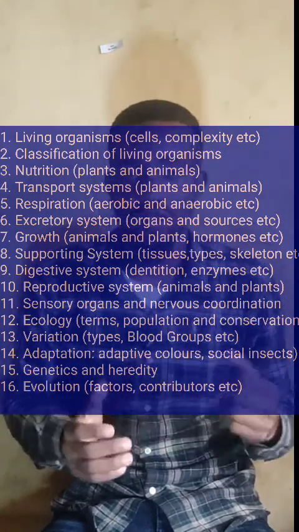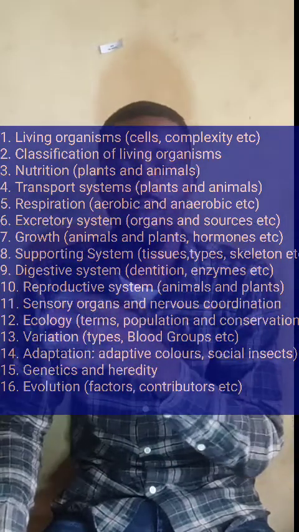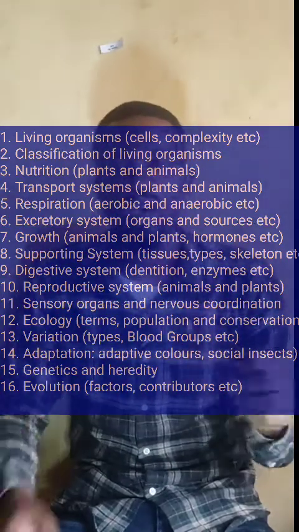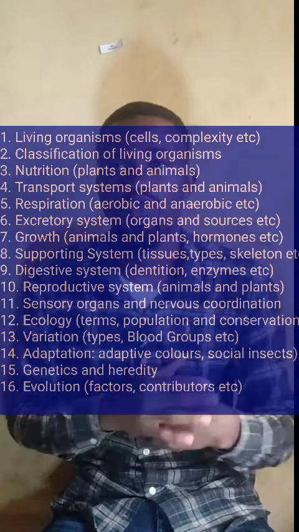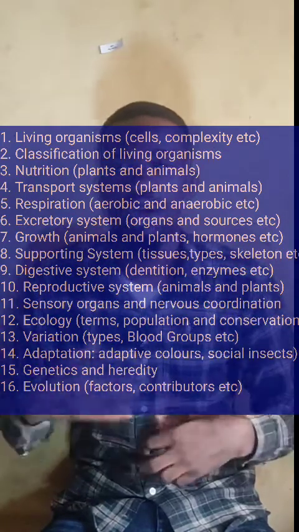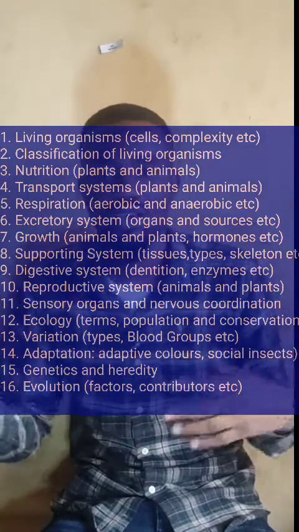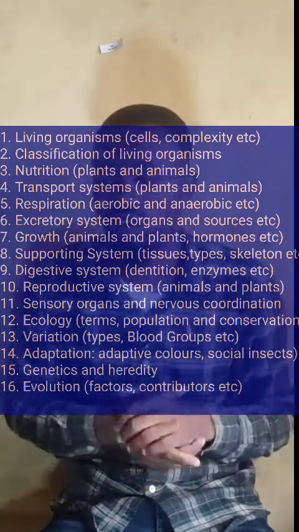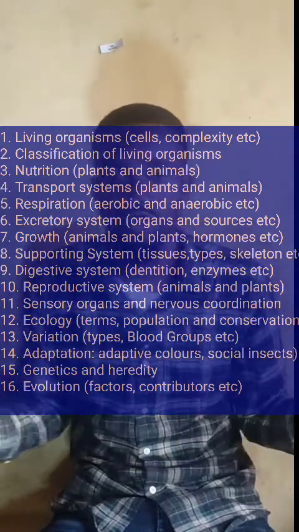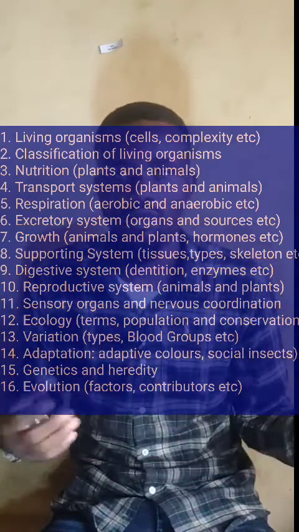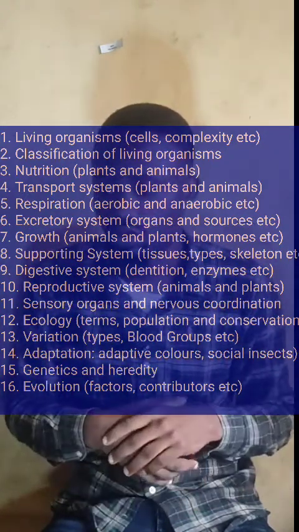Then another one is adaptation. Types of adaptation: structural, physiological, and behavioral. Know examples of each of them. Know about social insects, for example termites, their castes: king, queen, soldier, all of that. Know about that. Then know about hibernation and aestivation too, and some adaptive colorations. Know about those things too.